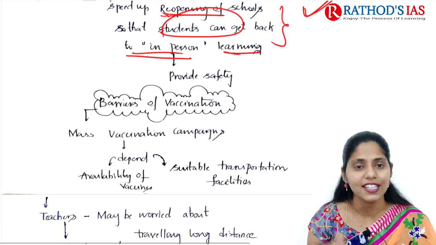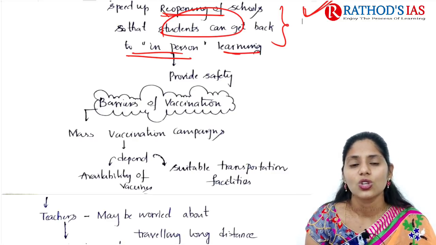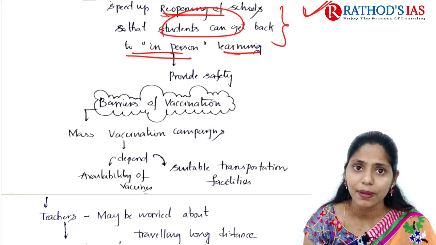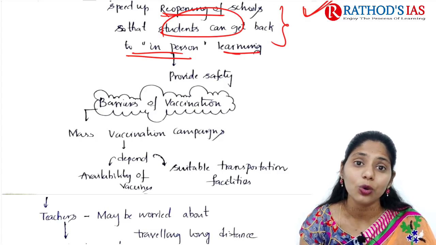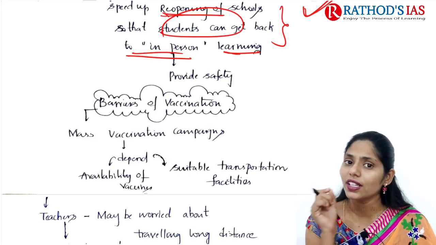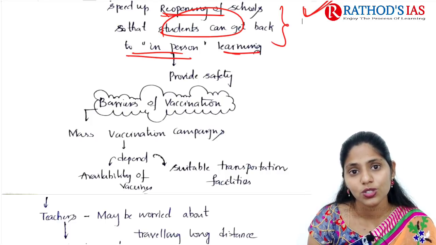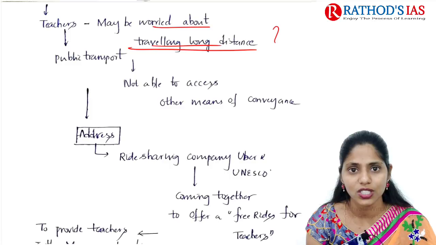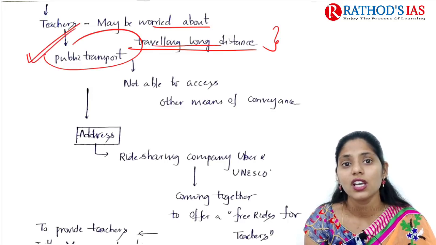If you're talking about the second phase of this story, well and good. We are having mass vaccination campaigns. The government came up with vaccination campaigns, and yes, it is a very good thing. But these mass vaccination campaigns mainly depend upon the availability of vaccines. Also, one thing we are mainly ignoring is whether suitable transportation facilities are available or not. Many people are not focusing on whether suitable transportation is available for people to reach those centers. Teachers are mainly worried about traveling long distances to vaccination centers, and if they use public transport, there is a fear of transmitting COVID-19.